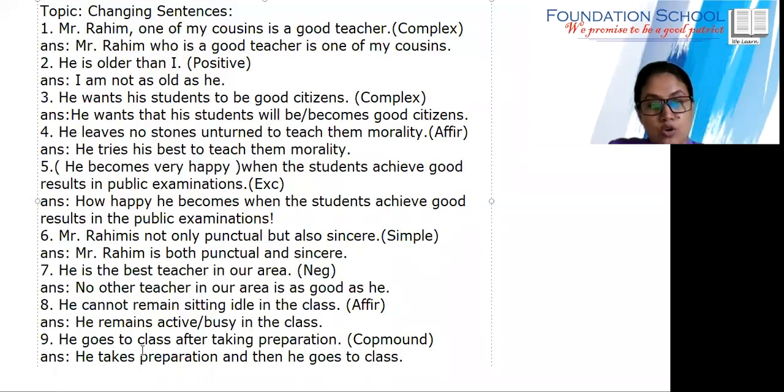If you write he goes to class taking preparation, he takes preparation and he goes to class. So for after taking, we have to use here then. He takes preparation and then he goes to class.